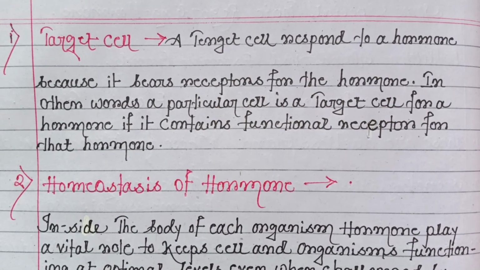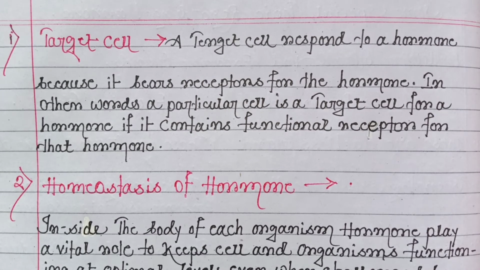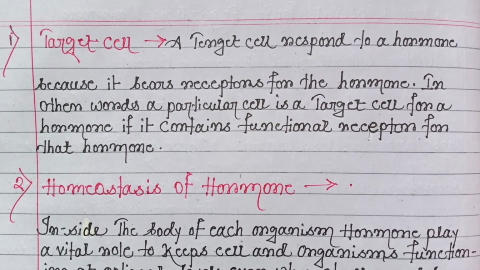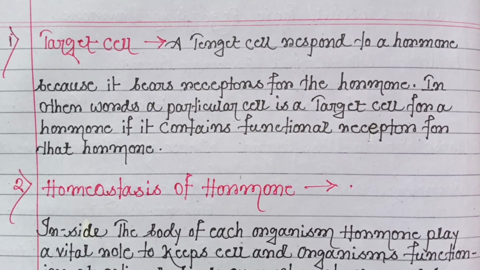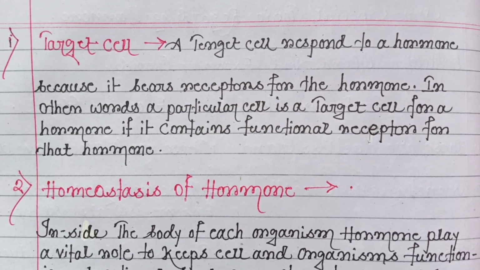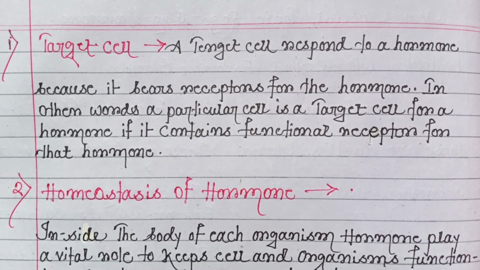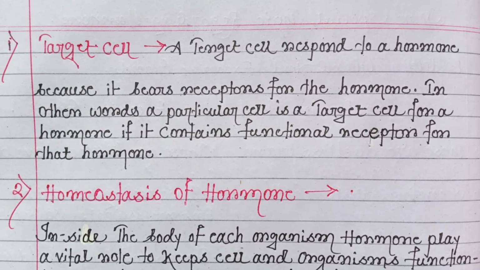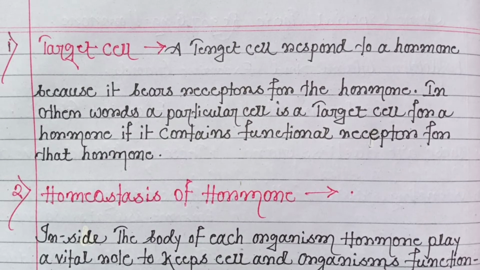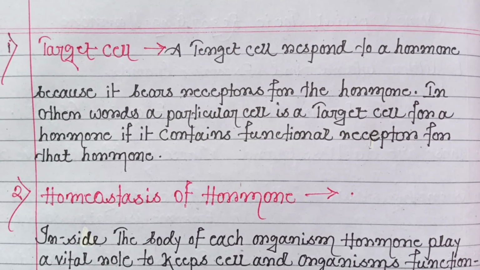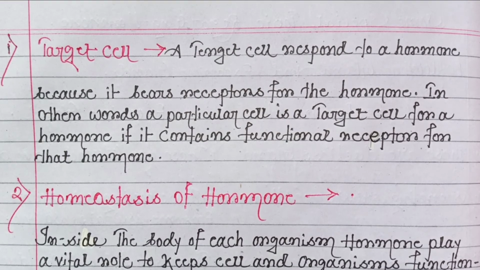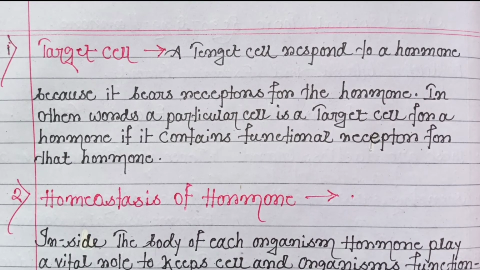Now let's talk about the target cell. A target cell responds to a hormone because it contains receptors for the hormone. In other words, a particular cell is a target cell for a hormone if it contains functional receptors for that hormone.